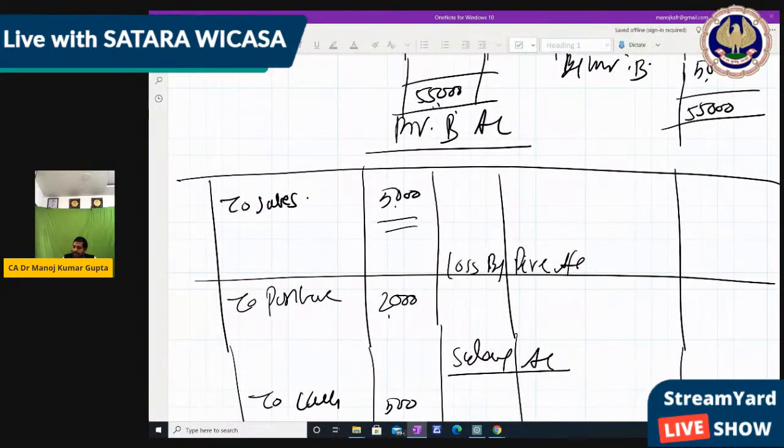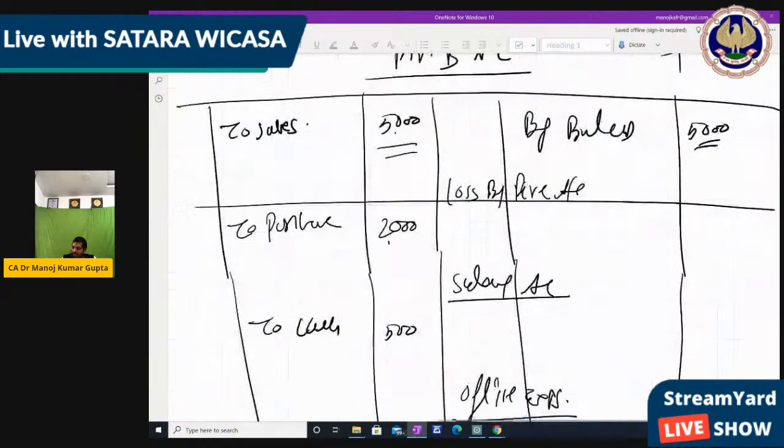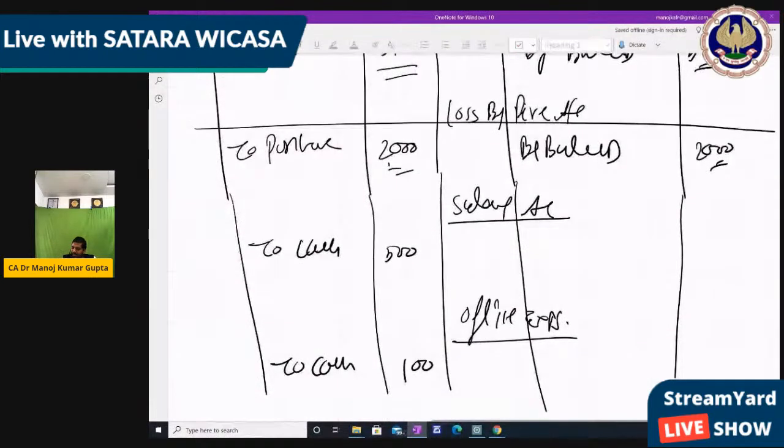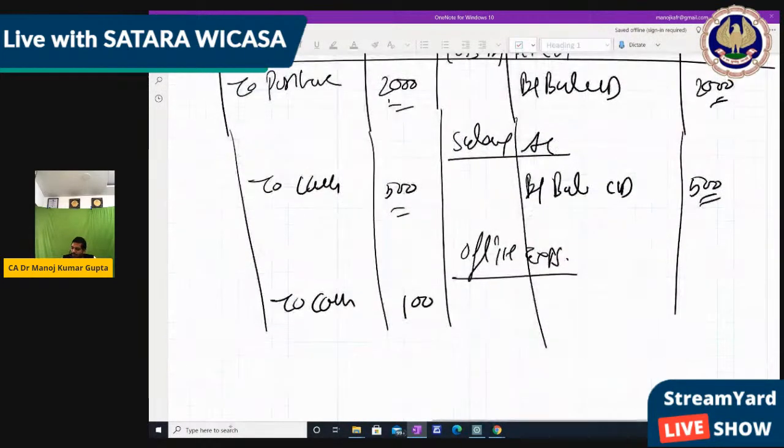Then the Mr. B account, then the loss by fire account, then the salary account, then the office expense account, right? So all balances we have calculated.